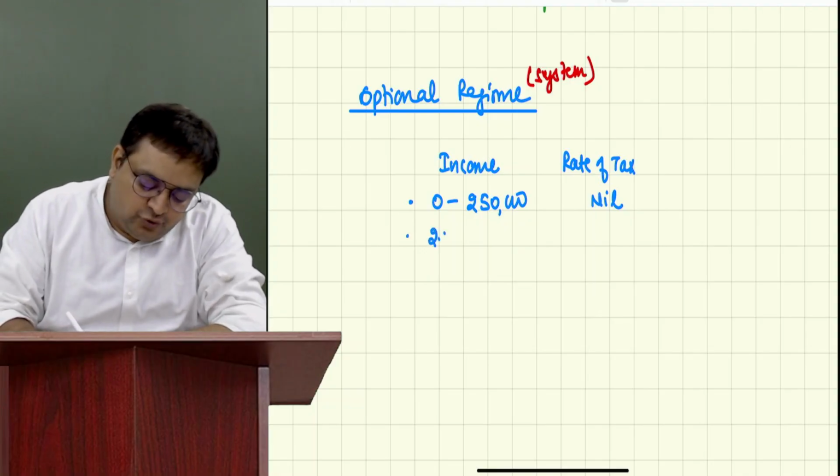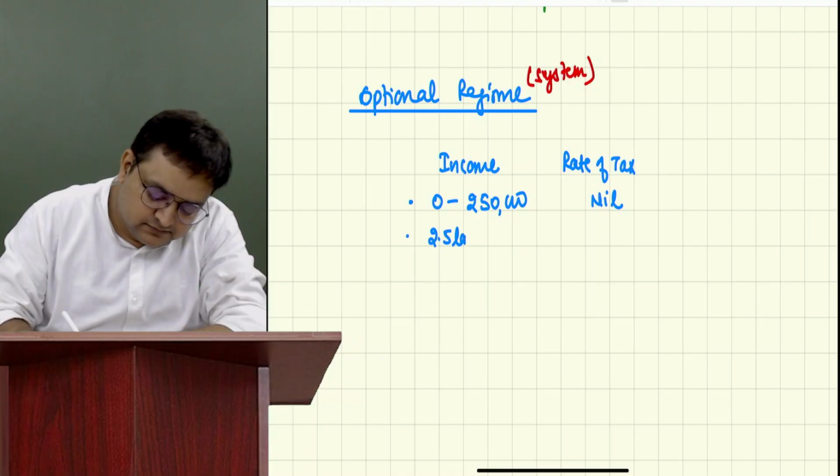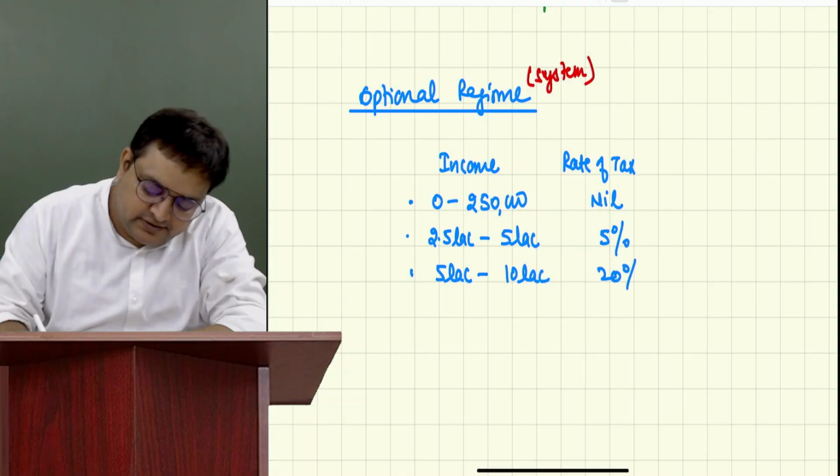If it exceeds 2.5 lakh till 5 lakh, it is 5%. More than 5 lakh till 10 lakh, it is 20%, and more than 10 lakh till infinity, it is 30%.